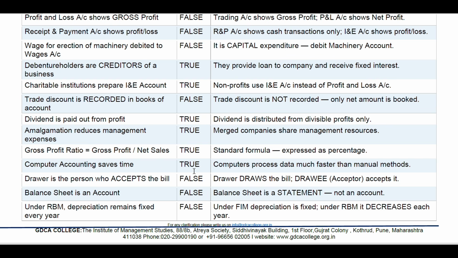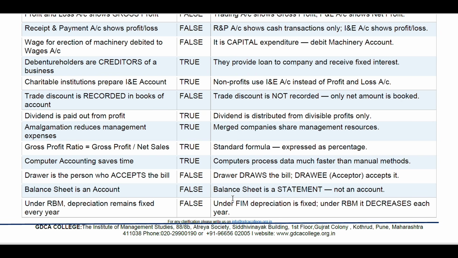Computer accounting saves time. True. Computer accounting processes data much faster than manual methods. Drawer is the person who accepts the bill. False. The drawer draws the bill. Drawee, the acceptor, accepts the bill. Balance sheet is an account. False. Balance sheet is a statement, so not an account.